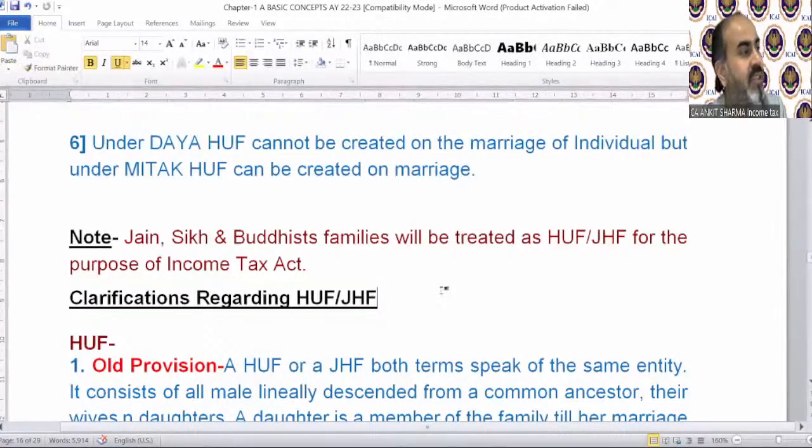Rajni is asking, will Muslim and Christian families be treated as Muslim and Christian? They will not fall in the category of HUF. They'll be a part of individual and other categories. Second point, HUF is not applicable for Muslims and Christians. Clear?